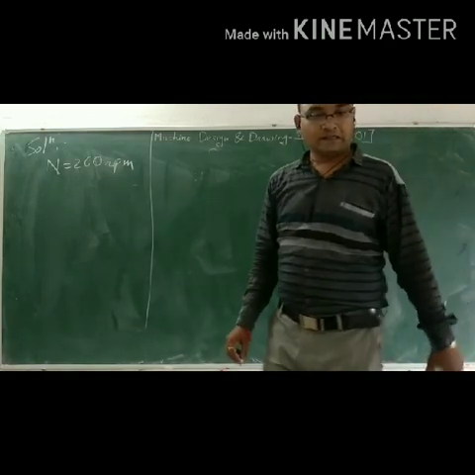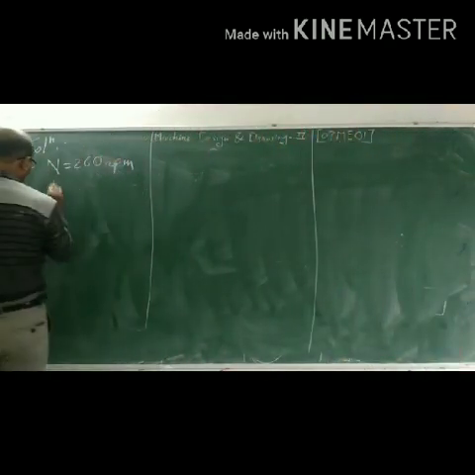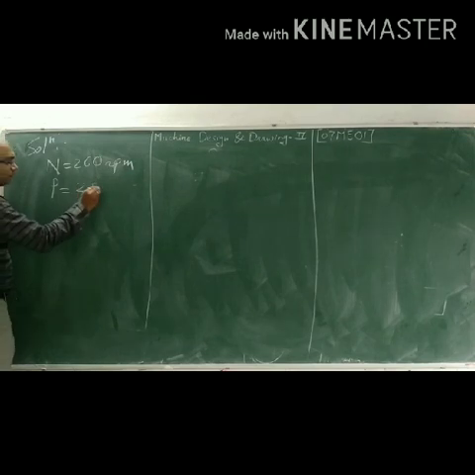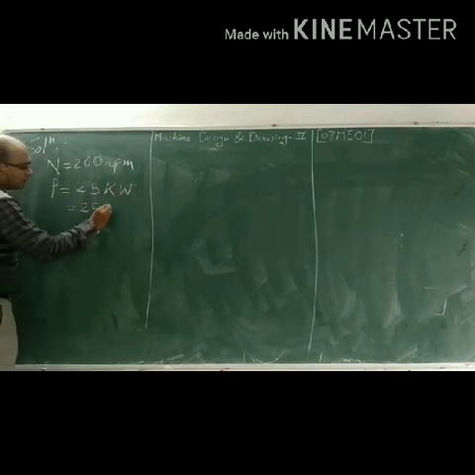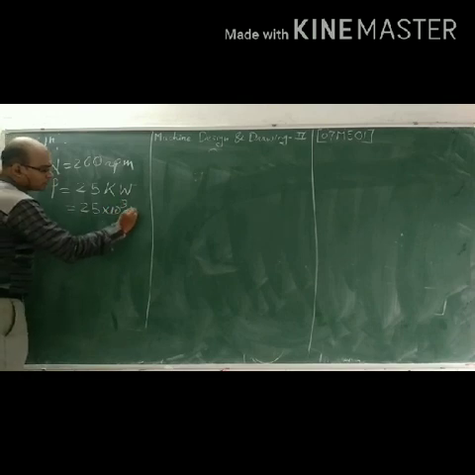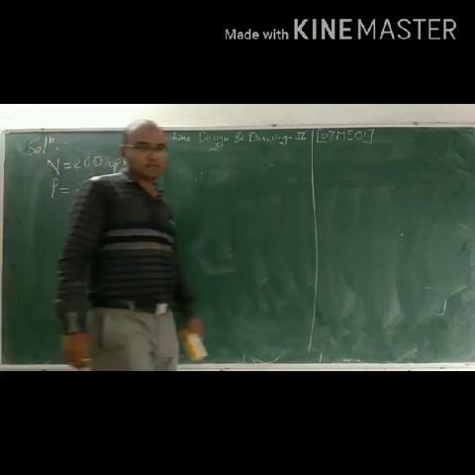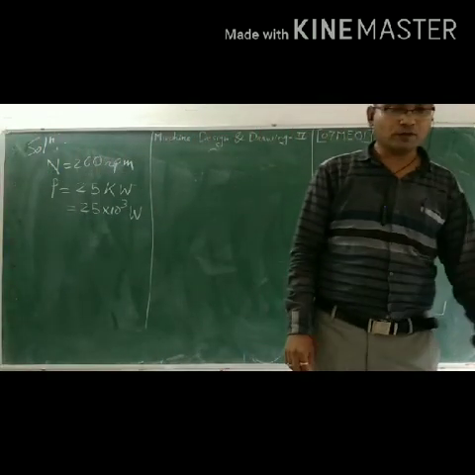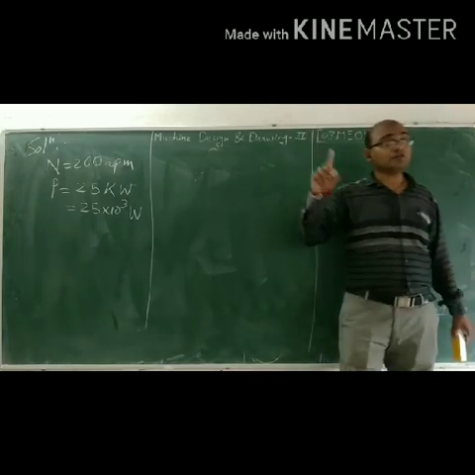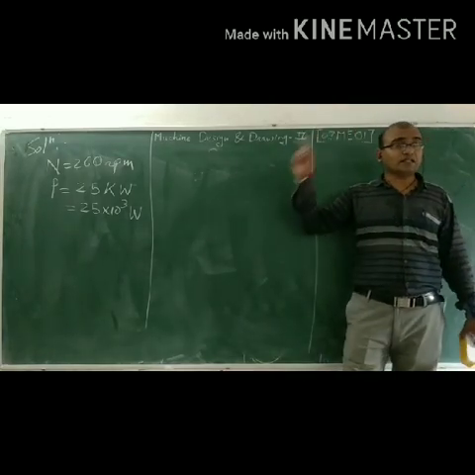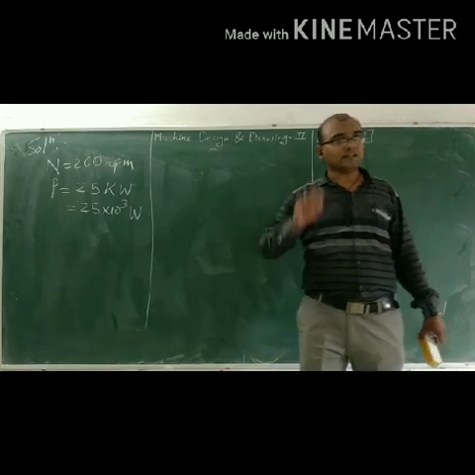Then the next one is the given power. Power is 25 kilowatt, it means 25 into 10 to the power 3 watt. Then what is next? Next is stress, and the stress depends on the material.